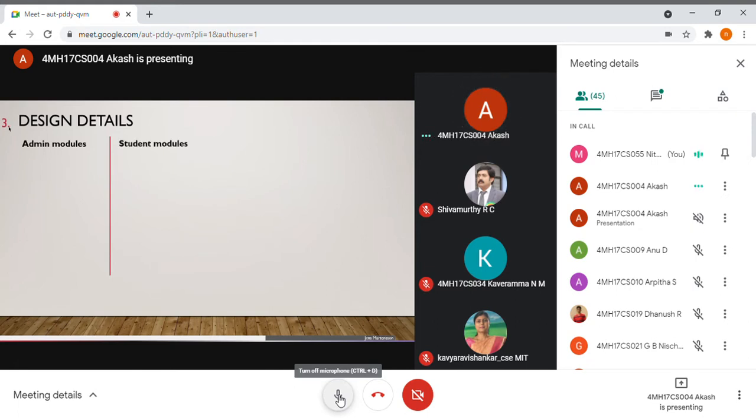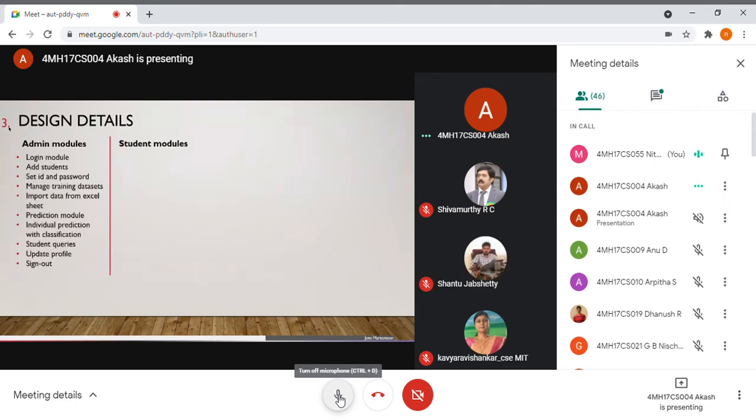So our project has two modules, that is admin and student. Admin is the one who maintains the application and students are the college students who can post queries to admin. So admin has the following modules. First is the login module where admin can log into the application by entering admin ID and password. And next is add student, where admin can add students irrespective of the department. And next is set ID and password. Here admin will set a unique ID and password for each student.